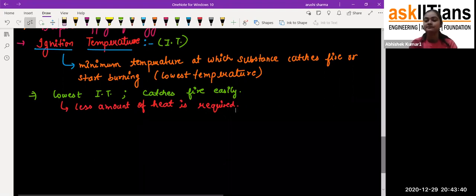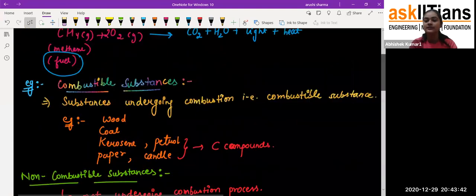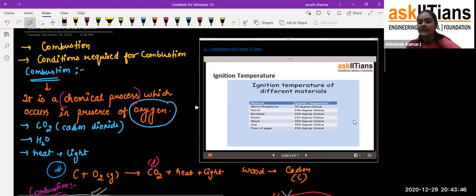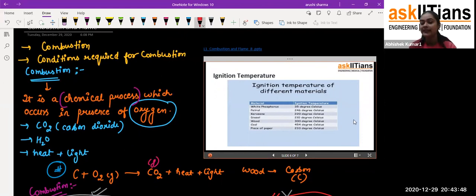Now I'll show you this point here. In this table, can you see that there is petrol? There are many things, and we know that each and every combustible substance has a different ignition temperature. It's not like everything has the same temperature. So petrol, kerosene, diesel, wood, coil, piece of paper, they all have different ignition temperatures.